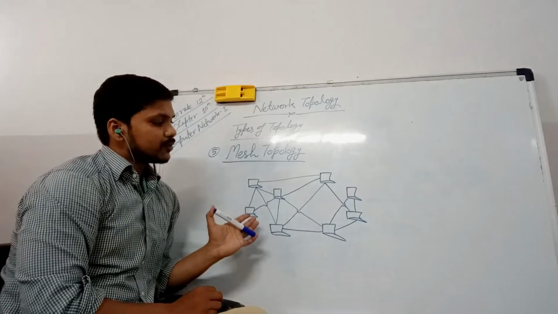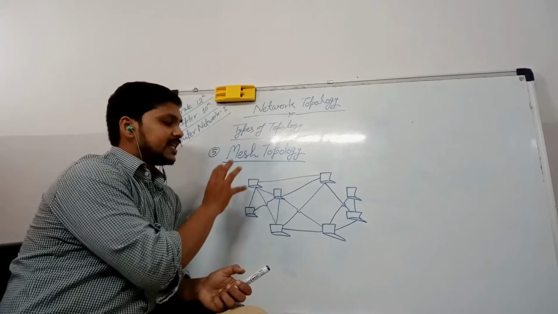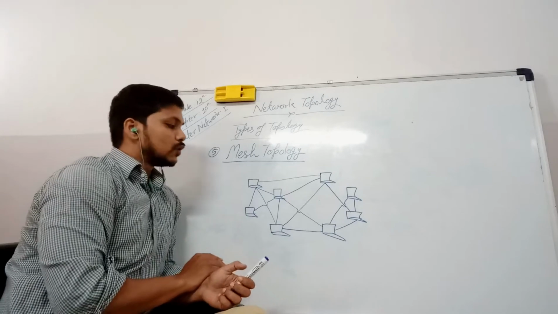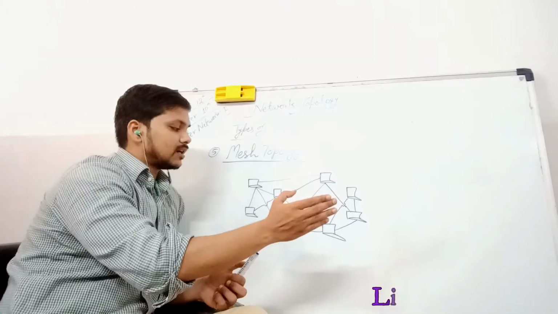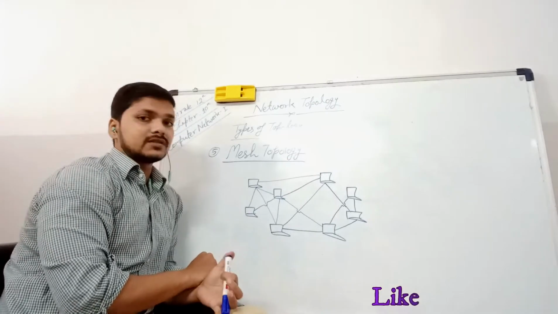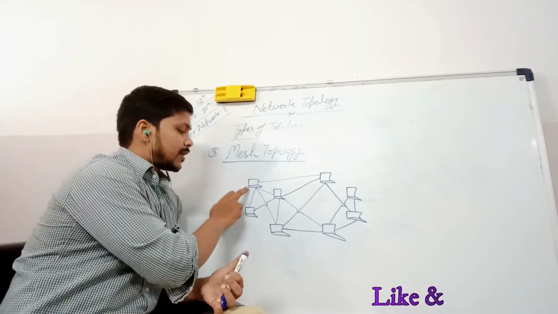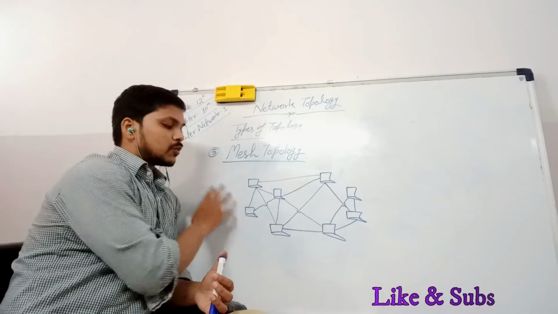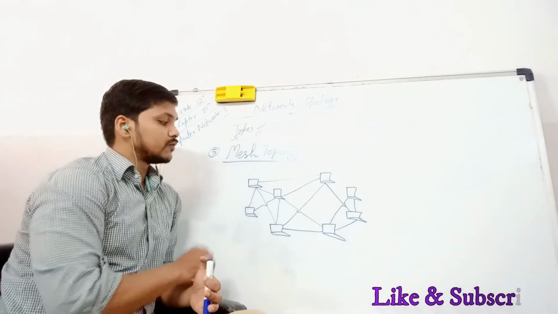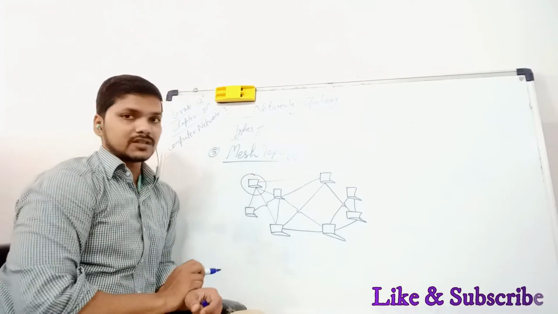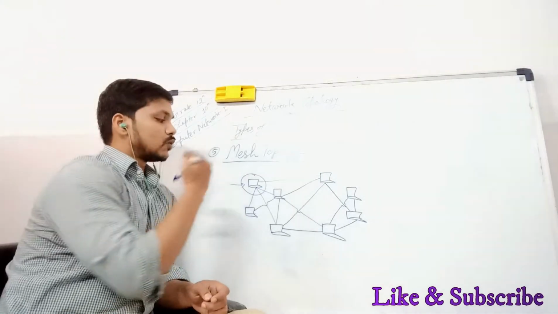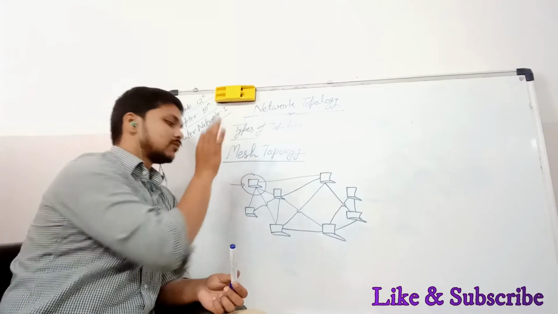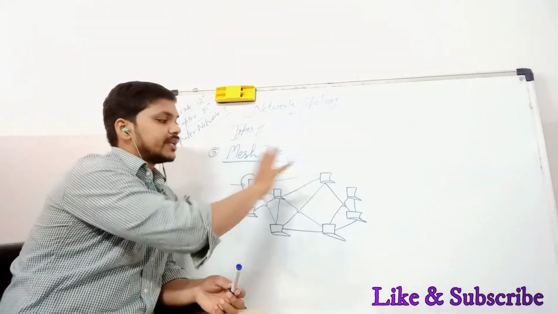Now the advantages. In this type of topology, each system or each node has its personal data in its own system only. No need to have any other server or other computer connections to provide or take any information. Any particular system will have its personal data in its own system. This type of topology also provides security for data or security for your account. This system will have its data on its own hard disk and will have its security password, username or account, anything, in its own system only. No need to have any permission from any other system.